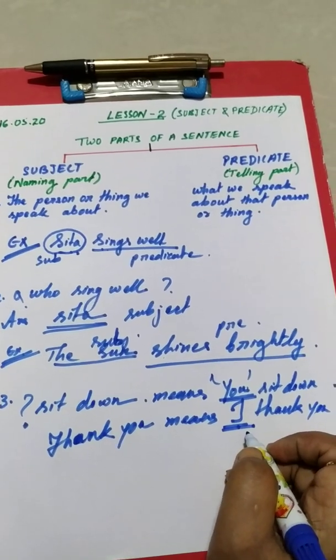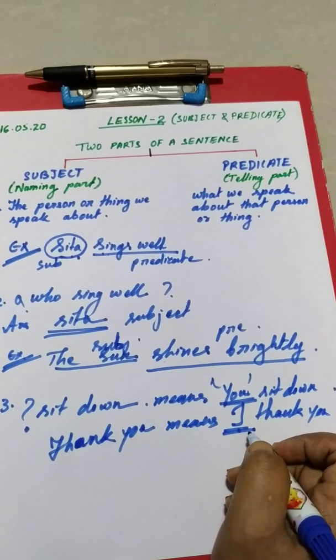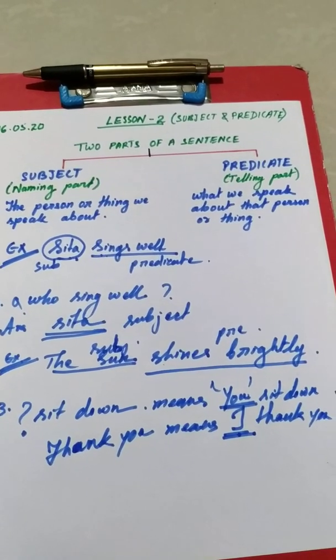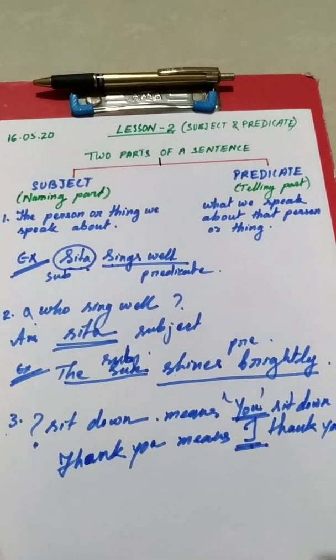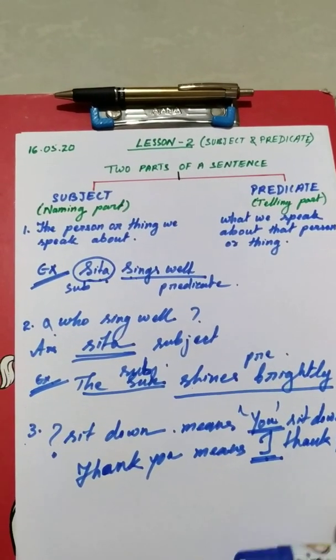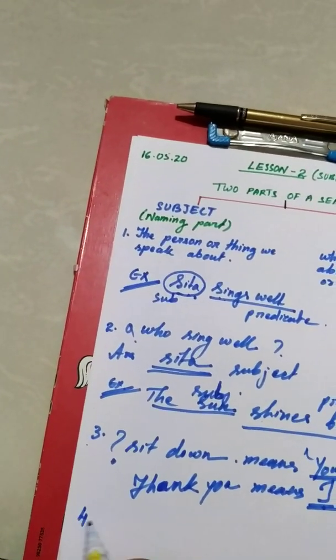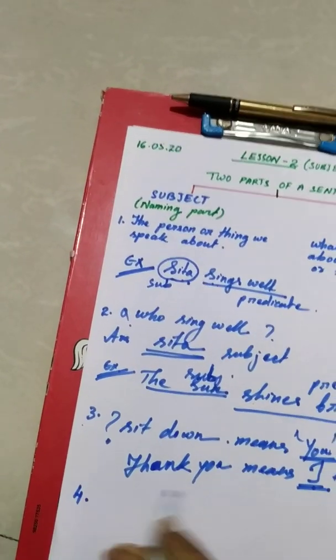Right? Why is it absent? Because it is understood that I is the subject. Right? Now next is the fourth point.